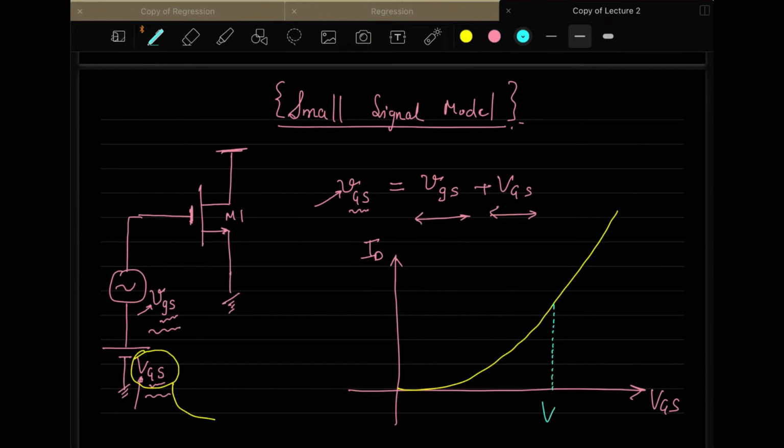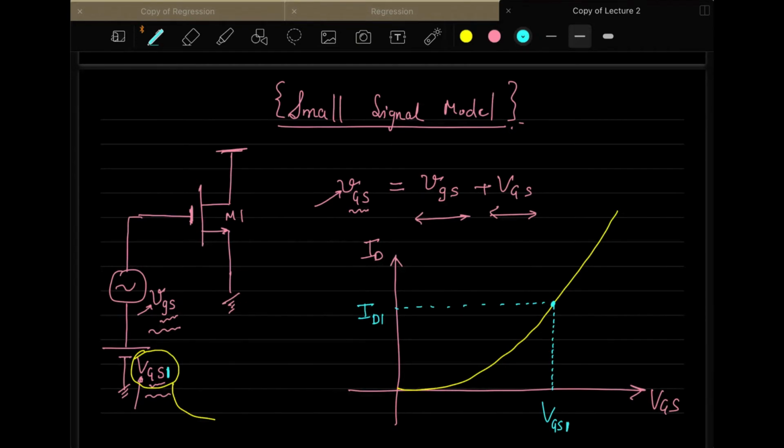So this is basically the capital VGS, let us say VGS1, and this is also 1. So once you put a DC voltage of VGS1, you are actually setting up the Q point. And this value will be, let us say, ID1. So all these ID1 and VGS1 are the DC values.